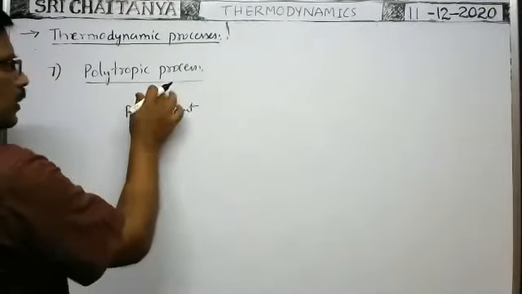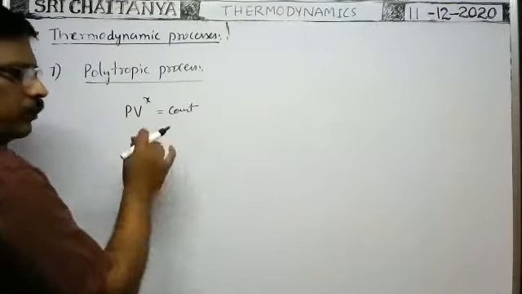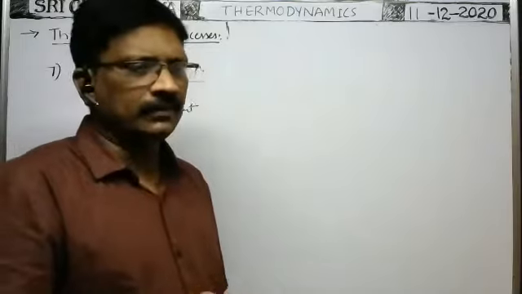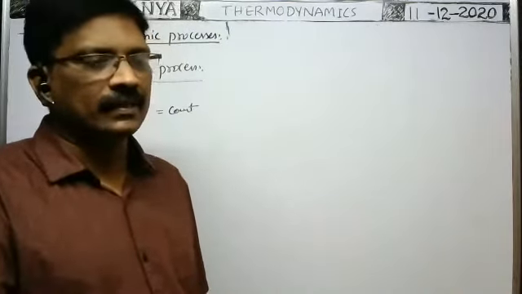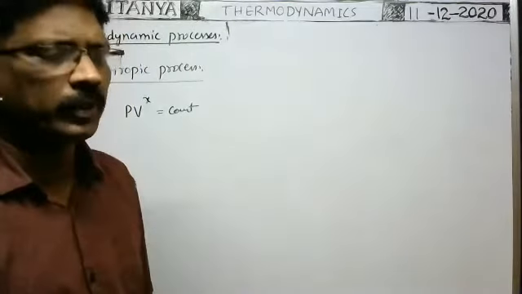Just like PV squared is equal to constant, or P by V is equal to constant. The P by V formula we have not seen so far. P by V equal to constant means PV to the power of minus 1 is equal to constant. That is a different process. That is called the polytropic process.